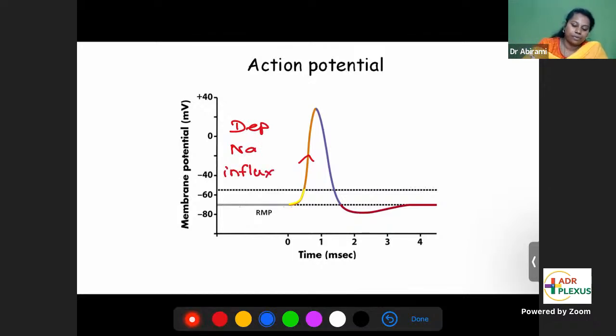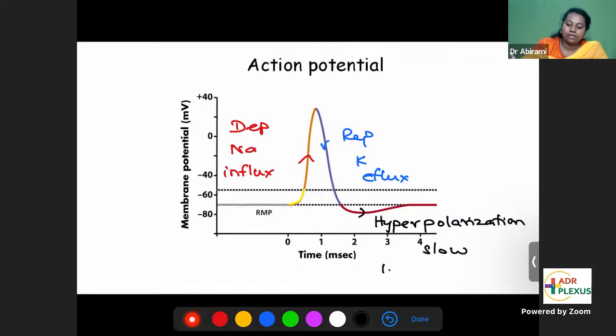influx and repolarization due to potassium efflux. Hyperpolarization, this small phase where it goes beyond repolarization, is called hyperpolarization. The reason for hyperpolarization is slow, leaky potassium channels. So these are the phases of the action potential curve and the ionic events.